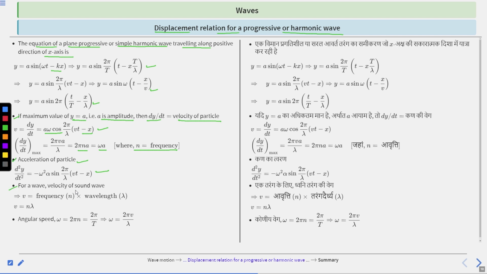For a wave, the velocity of the sound wave v equals frequency multiplied by wavelength, so v equal to n lambda. The angular speed omega is equal to 2 pi n, which is equal to 2 pi divided by T. So omega equal to 2 pi v divided by lambda. So these are the displacement relations for progressive or harmonic waves.